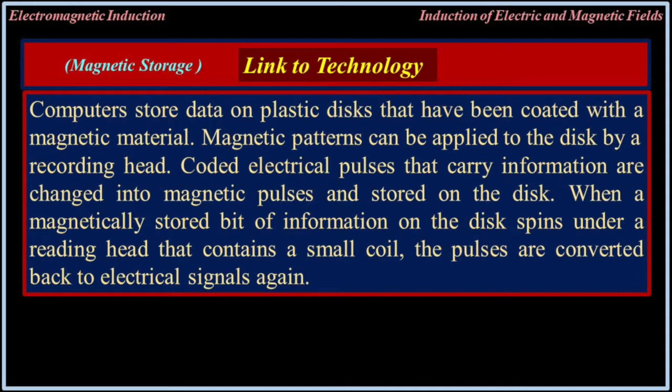Computers store data on plastic discs that have been coated with a magnetic material. Magnetic patterns can be applied to the disk by a recording head. Coded electrical pulses that carry information are changed into magnetic pulses and stored on the disk. When a magnetically stored bit of information on the disk spins under a reading head that contains a small coil, the pulses are converted back to electrical signals again.